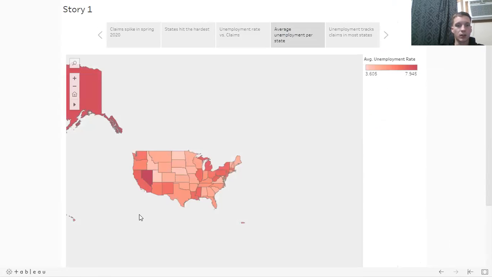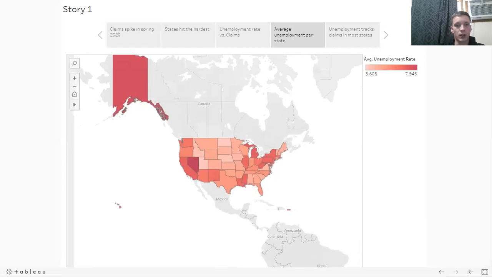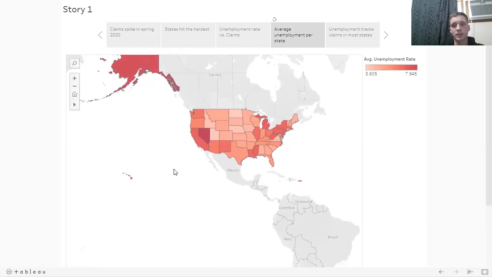And then here we can get a rough look at the United States and the average unemployment from 2019 to 2020, and the areas that were hit the hardest. So basically, it confirms what was on the map before, and it's interesting at the same time because you see New York and California on there.